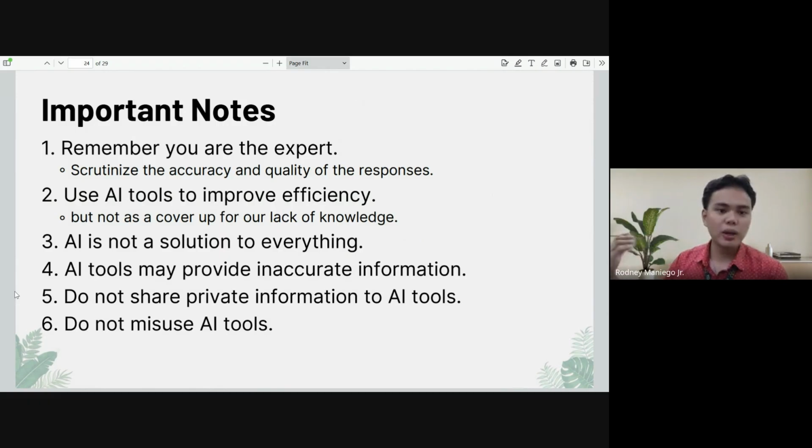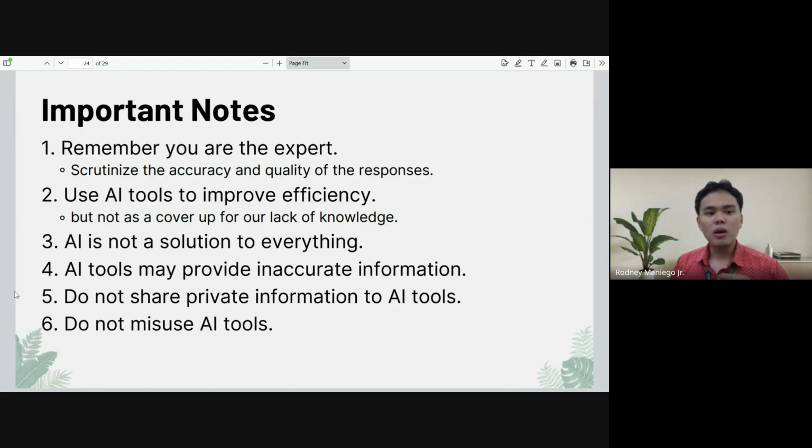Imagine, as a graduate, you don't know what technologies will be presented in the future. Even civil engineering graduates can create designs and schematic diagrams, or whatever names you use in these technologies. Mechanical engineers, you can use these AI tools to generate these things. But again, you are the expert, and these tools are used to improve your efficiency. AI is not a solution to everything. Again, it is just a tool.